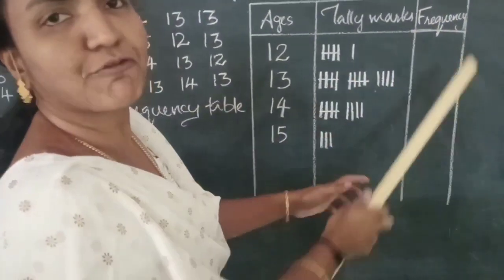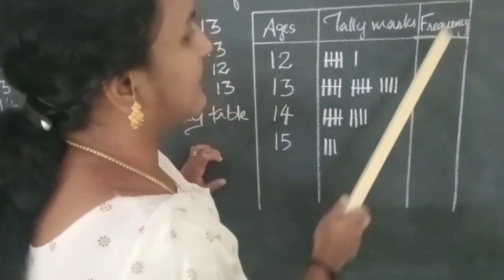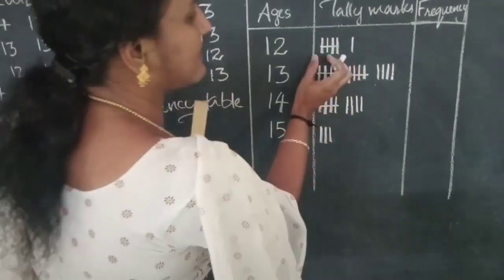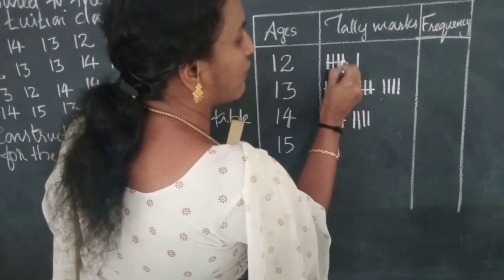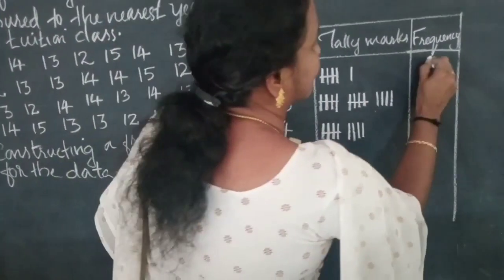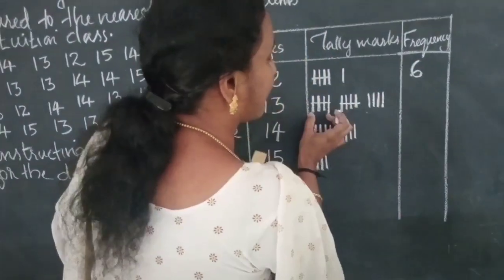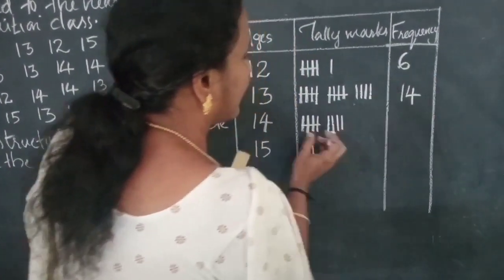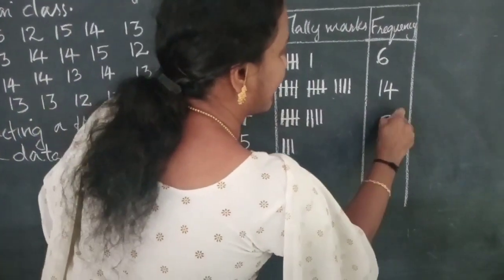Then the third column, frequency. Frequency means the number of times each age occurs. So this is 1, 2, 3, 4. The cross stroke means 5. This is 5, 5 plus 1, 6. Again 5, 5, 10, 10 plus 4, 14. This is 5, 5 plus 4, 9.